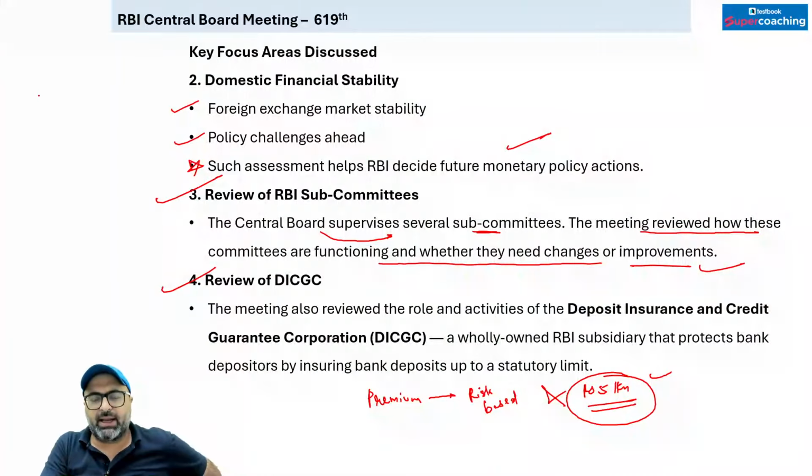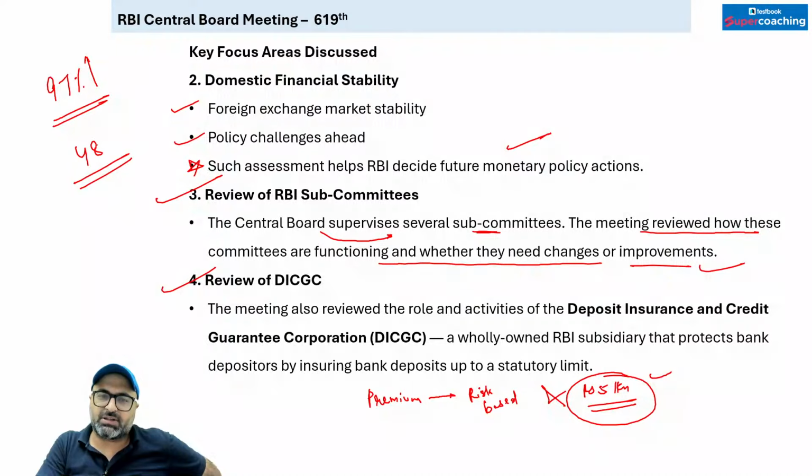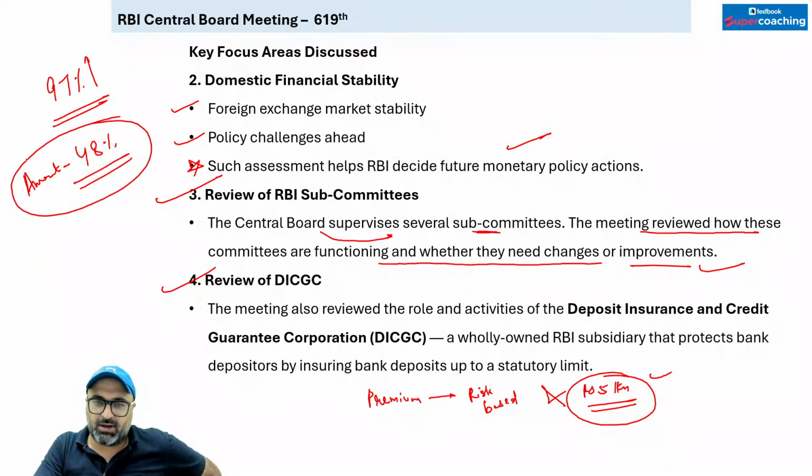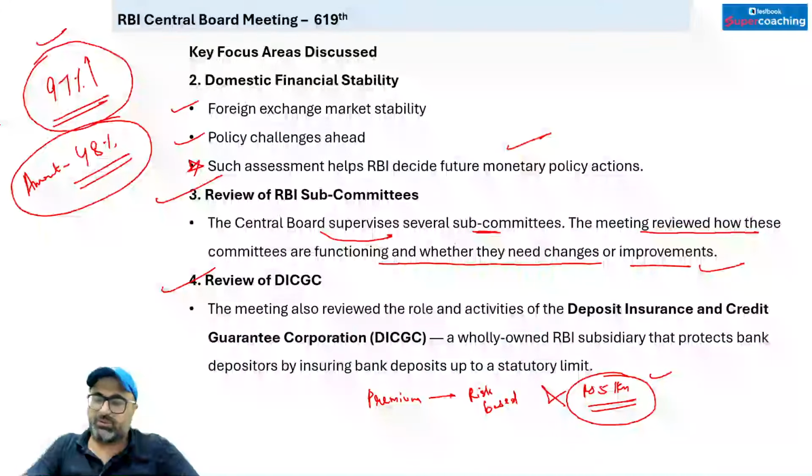In India, more than 97% of accounts are fully insured. But the amount which is fully insured is around 48%. So the total deposit amount is not even 50% fully insured. But in terms of the total number of accounts, 97% are insured.